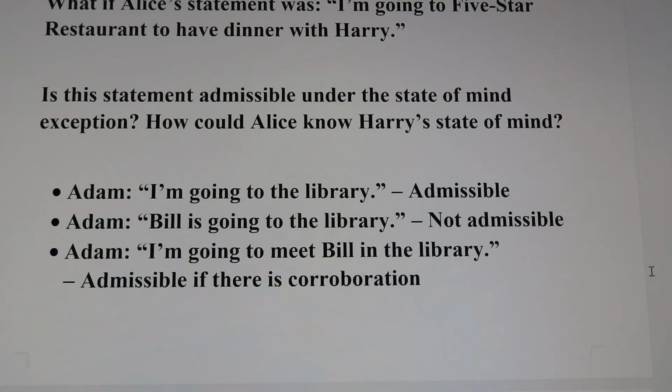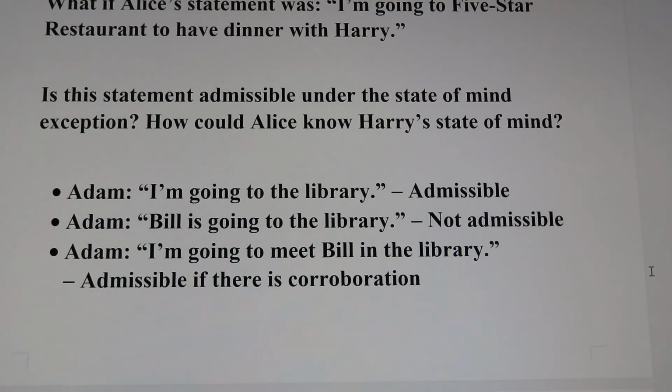But if Adam's statement is, Bill is going to the library, we would have a problem. This statement would not be covered by the state of mind exception, because Adam can know his own state of mind, but Adam cannot know another person's state of mind. There is no reason for us to believe Adam can state Bill's state of mind.